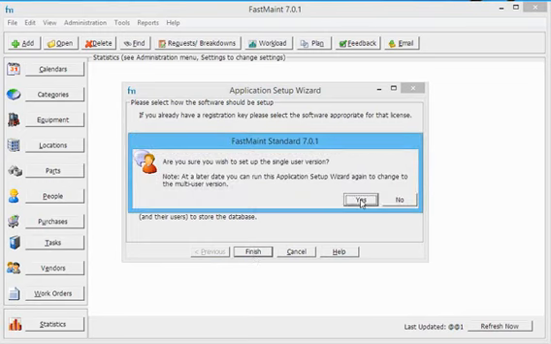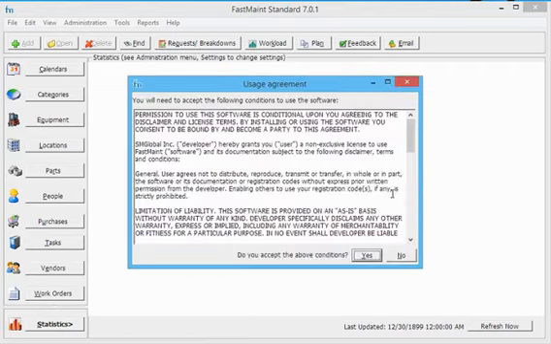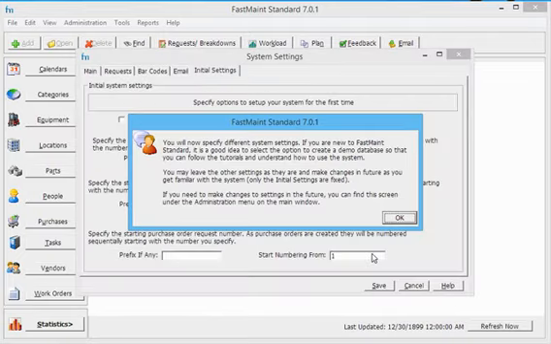Confirm your changes. See the trial expiration date. Read the license agreement and click Yes to accept it. Clicking No will exit the program. Now you will do some initial settings.